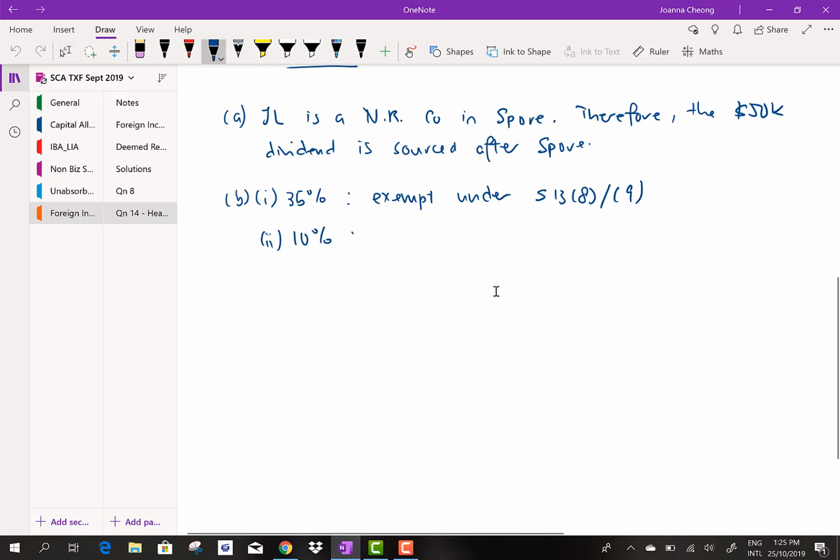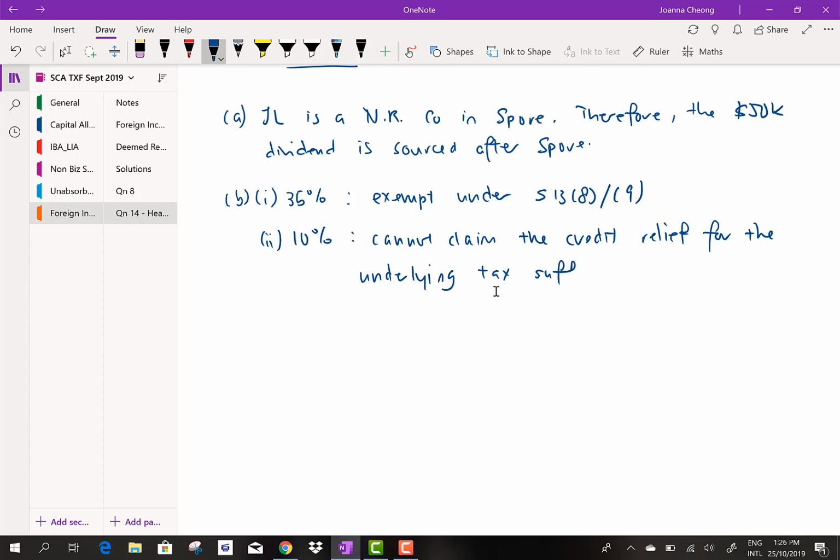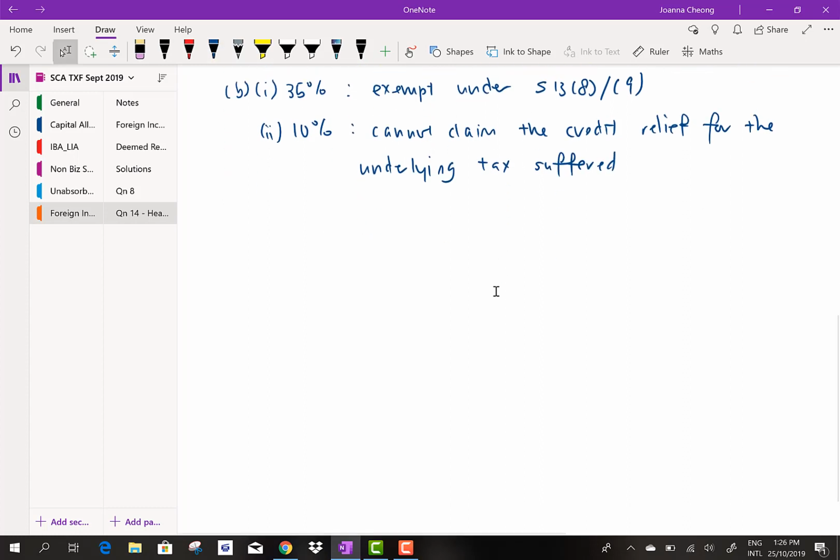Okay, so now in this case, HE cannot claim the credit relief for the underlying tax suffered because the minimum 25% shareholding condition is not met or satisfied.